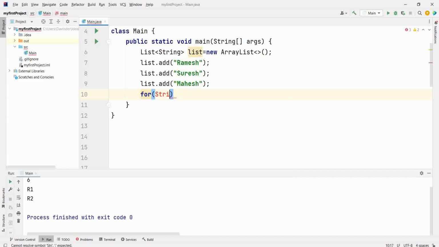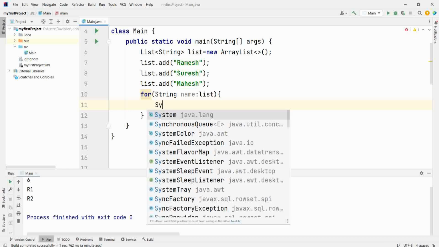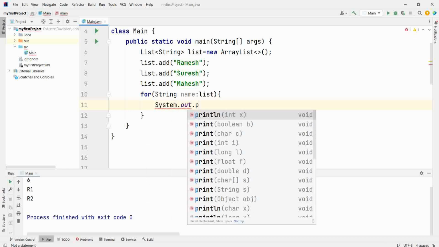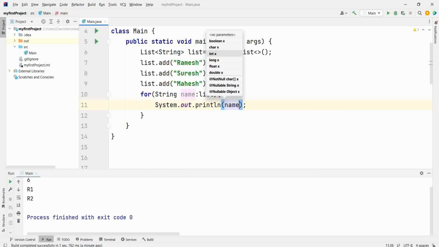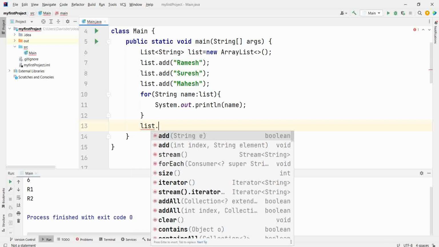For string name colon list, sys out. Similarly, you can use the Java 8 feature for the for each, which is object dot forEach.